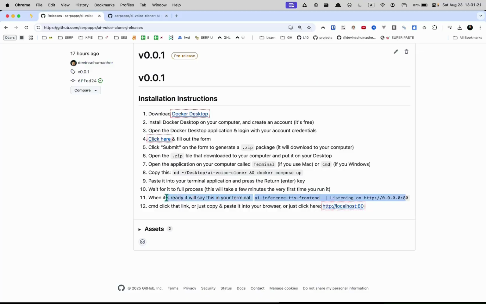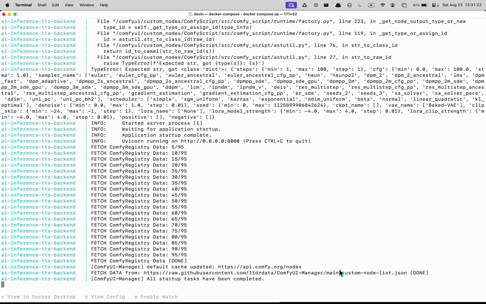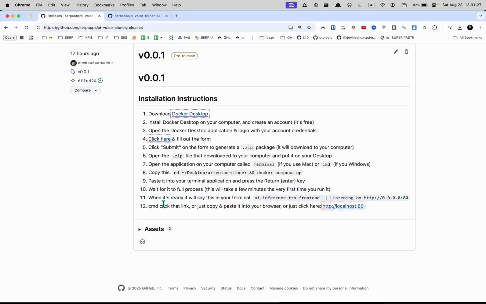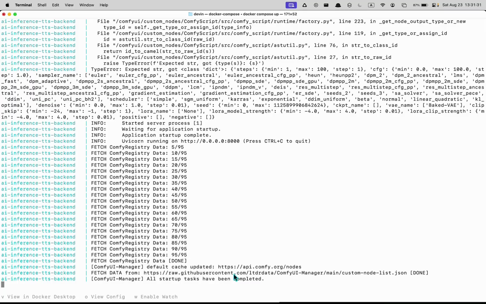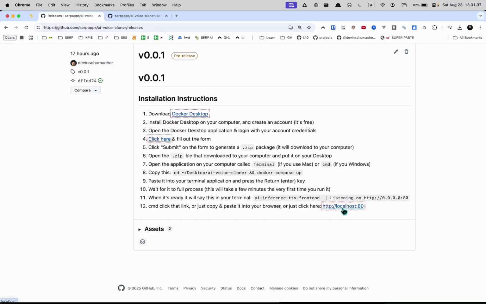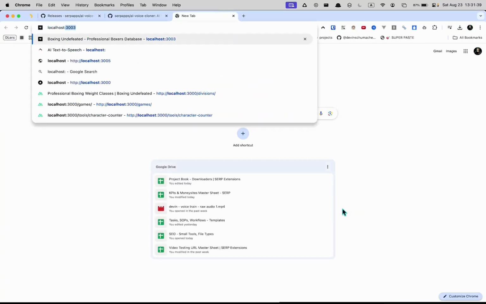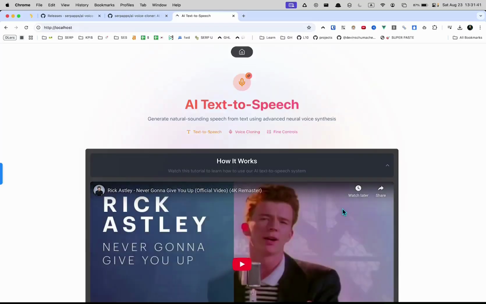It's going to say something like this in the terminal: listening, all tasks have been completed, running, and so on. That's cool. You can just click that link. You can click on links on things in your terminal by holding command on some terminals. Or you can just go to localhost:80. And there you go. This is the interface that you can use the AI text-to-speech app in, and the voice